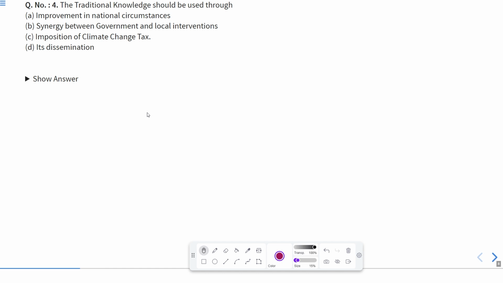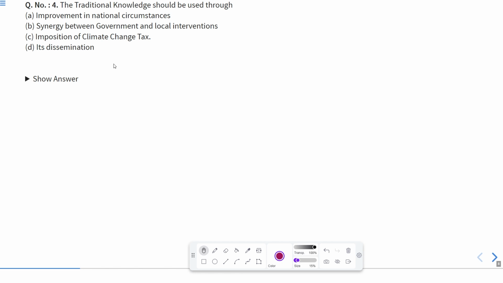This is question number 4. The traditional knowledge should be used through. So these are 4 options: improvement in national circumstances, synergy between government and local interventions, imposition of climate change tax, or the dissemination.